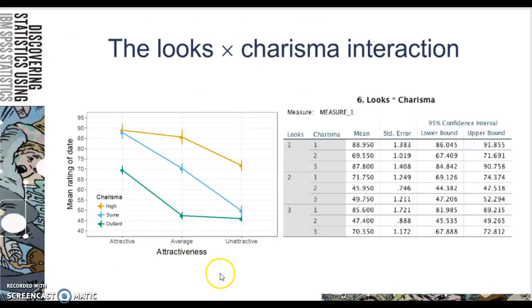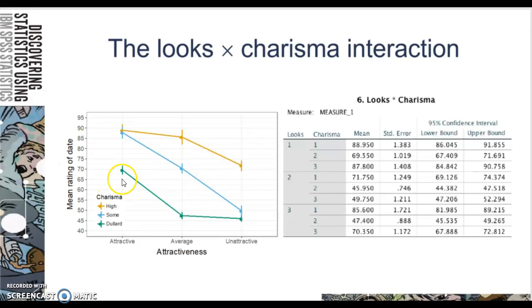All right, and so this gives us some information, right? So we've got the green line representing the charisma of being a dullard, the blue line representing some charisma, and the orange line representing high charisma. And then we've got attractive, average, and unattractive, and this is our rating.